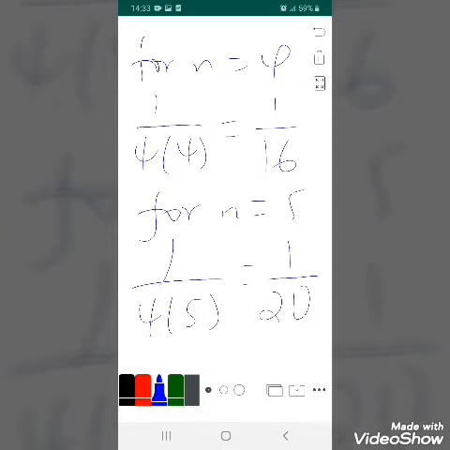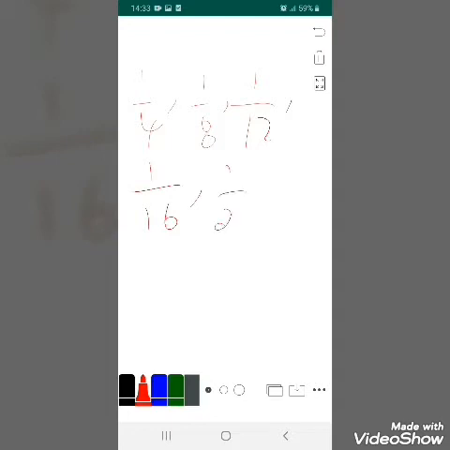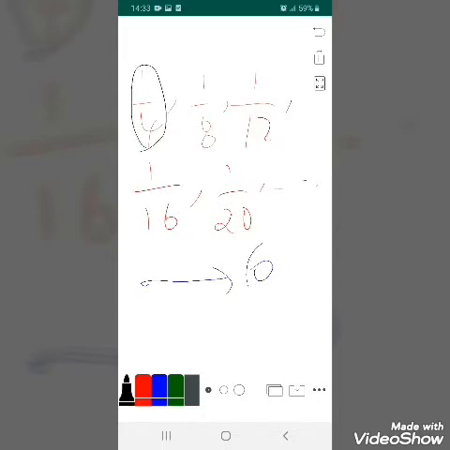And as you can see from the terms of this sequence, we have 1/4, 1/8, 1/12, 1/16, 1/20, and so on. As the value of n is getting larger and larger, the sequence value becomes decreasing and it approaches 0, but not equals to 0. Therefore, this sequence is bounded between the two numbers, that is between 1/4 and 0.